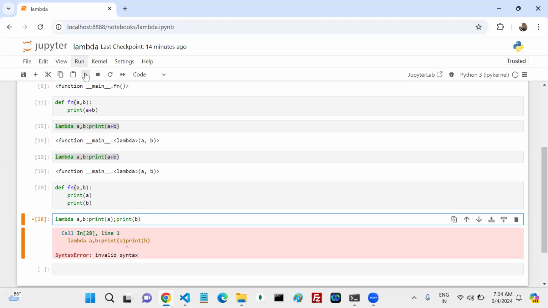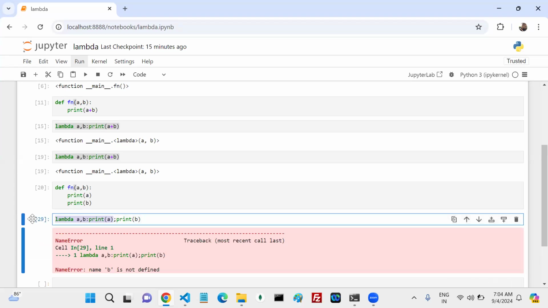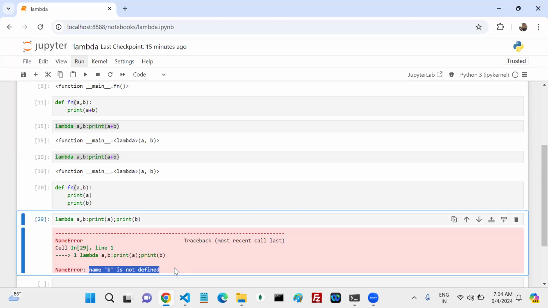Now if I run this, what happens? See, this statement is 100% valid, because it has lambda, no name, no representation, arguments, and print. Only one statement is there, and that too beside the colon, so it is 100% valid. After that, one more statement is there, print B. In this statement, is B defined or not defined? Not defined. That is the reason you get the 'name b is not defined' error.